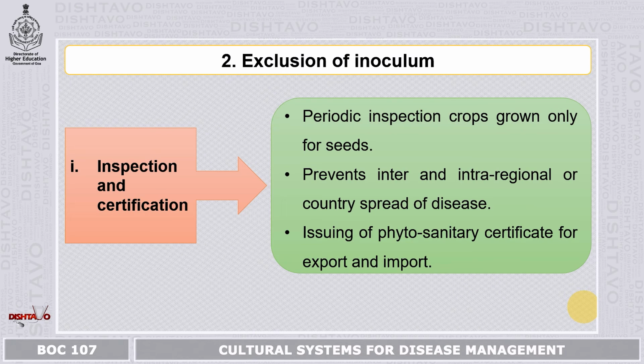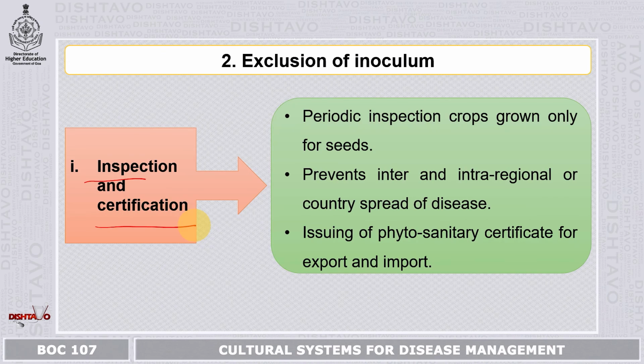Now we will see the second method. First was avoidance. Now second is exclusion of inoculum. Here we have two things. First is inspection and certification. Here there is periodic inspection of crops grown only for seeds. Now there are some crops which are grown only for seeds, for example, the cereals and grains, wherein periodic inspection of the crops is necessary. Periodic inspection means when the plants are yet to mature, when they are half mature and when they are fully matured.